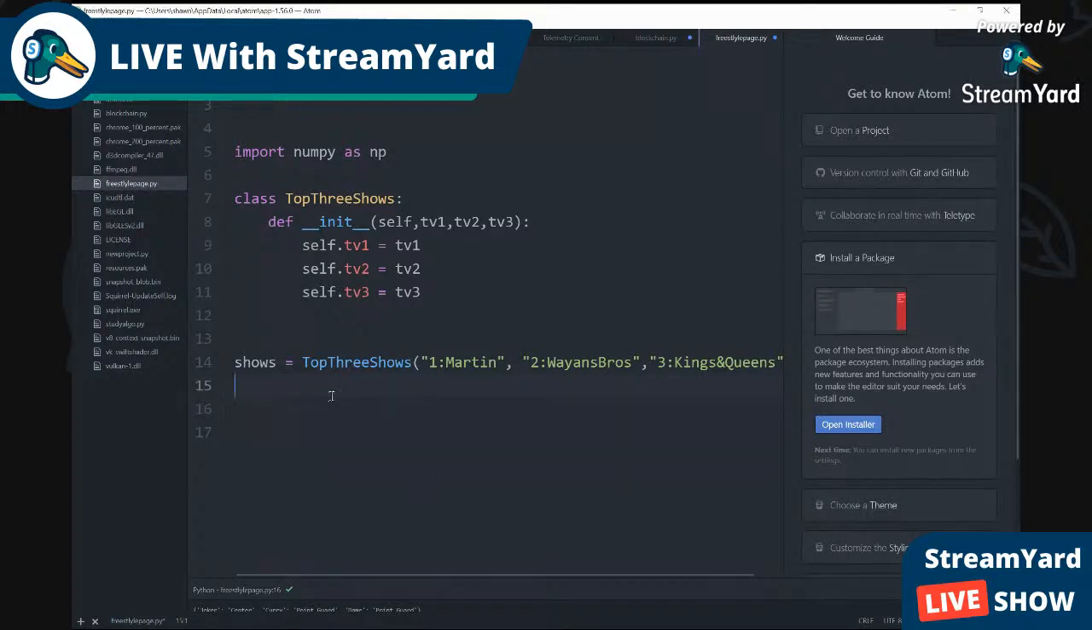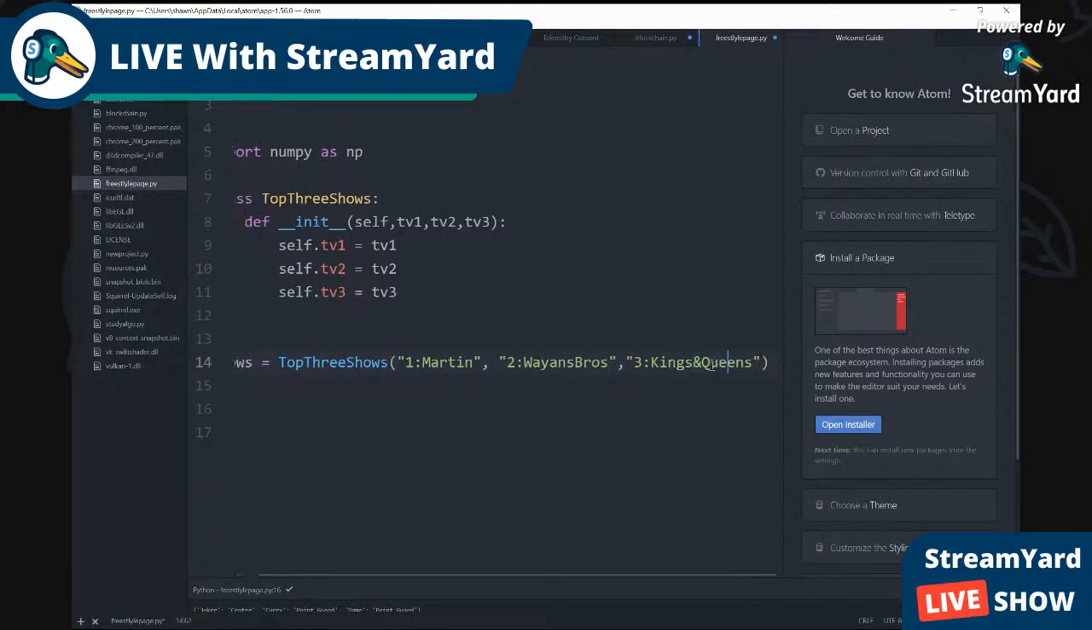All right, so we initiated a variable called shows, and shows is then initiated to the name of our class, and then these are the names of the shows inside the class. So basically what the class is doing, you see where it says TV1, TV2, TV3. So this is going to be tied up to this. This is going to be tied up to what's in the class. These are the objects that are going to be connected to this.